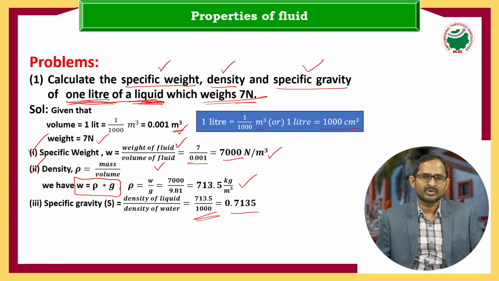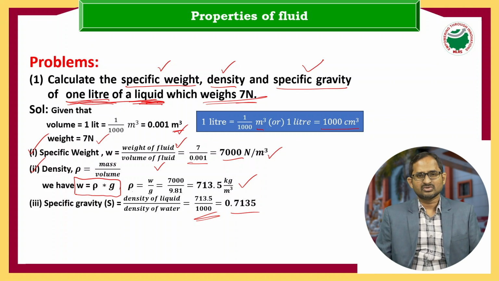Next we saw the basic properties of a fluid: density, specific volume, specific weight or weight density, and specific gravity. And we solved one simple problem. The density of water is 1000 kg per meter cube, and the weight density of water is 9810 newton per cubic meter.